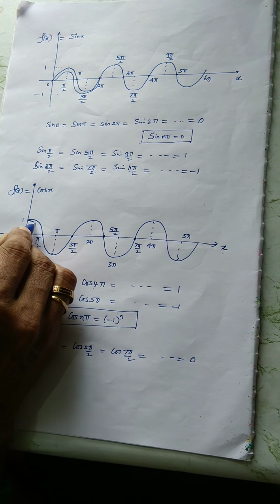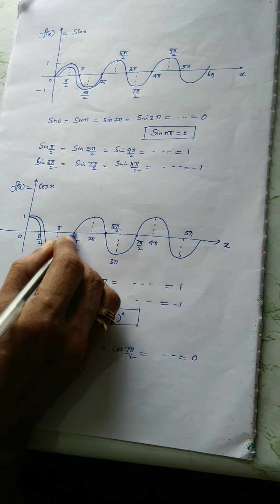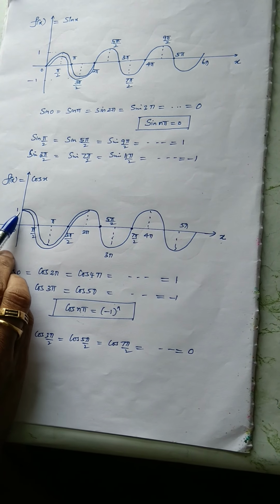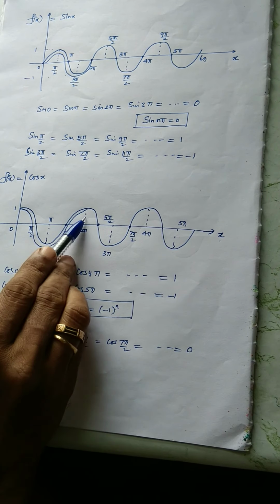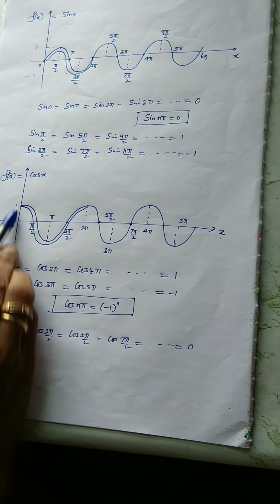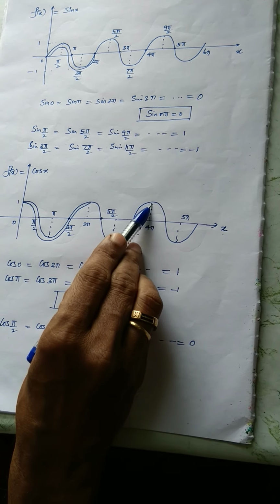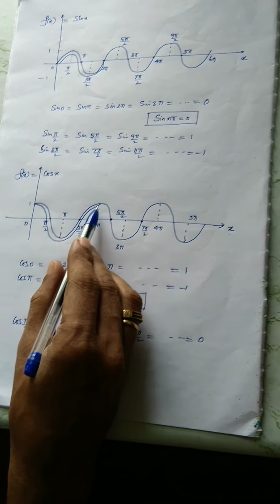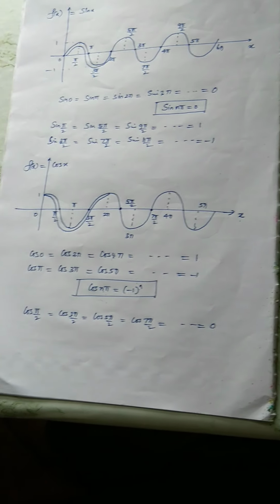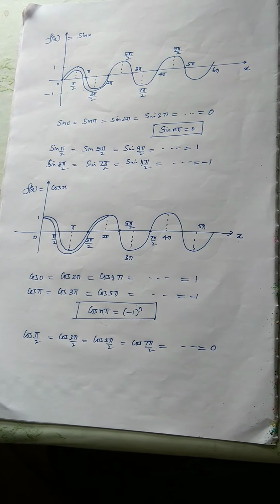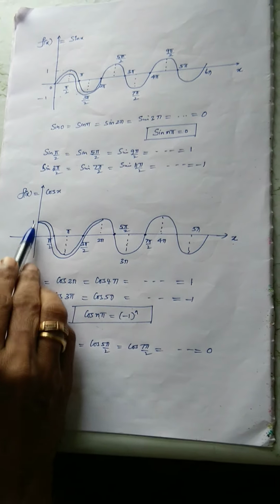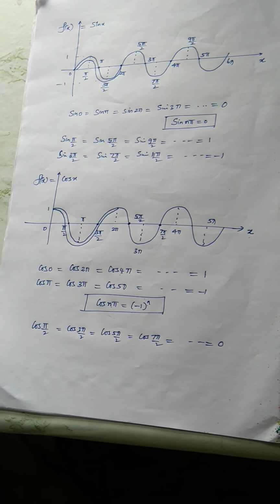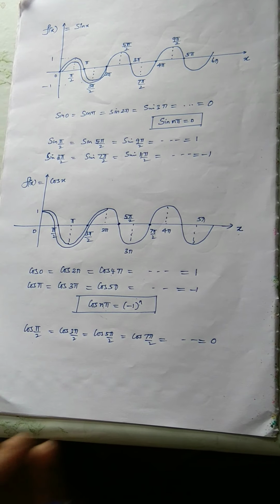Similarly, you take the cosine graph, very interesting. It's almost the reverse form of a normal curve, or it's like a valley. Now see the periodic length is also the same, 0 to 2 pi. See the U-bend. Now same thing from 2 pi to 4 pi. So this is the periodic length. So you know the concept of the periodicity of sine and cosine very well. If we analyze within this interval, that's more than sufficient. That's why in Fourier series, the majority of problems are based on the periodic length 0 to 2 pi.